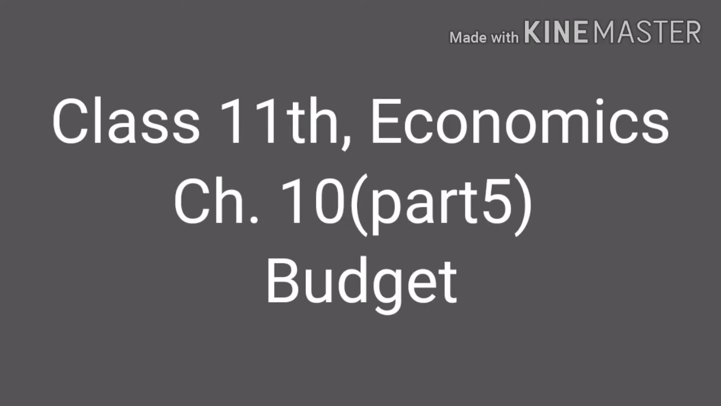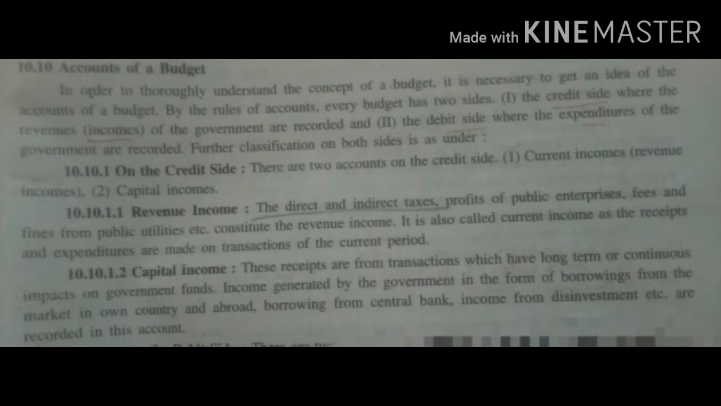Today let us learn the accounts of a budget. To understand the budget, it is necessary to know the information regarding different accounts and the items included in it. In terms of accounts, budget has two sides: credit side, where income of the government is recorded, and debit side, where expenditure of the government is recorded.